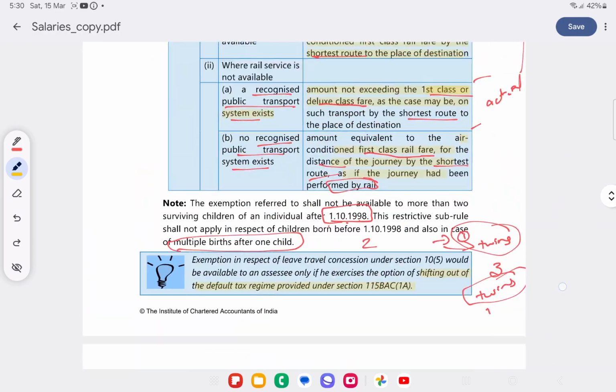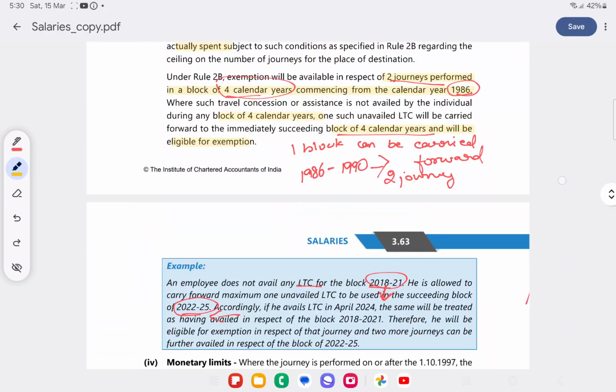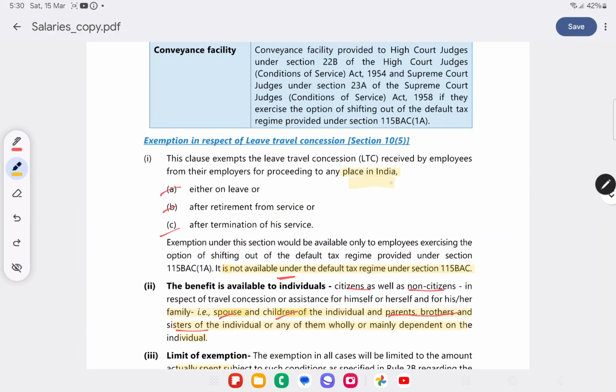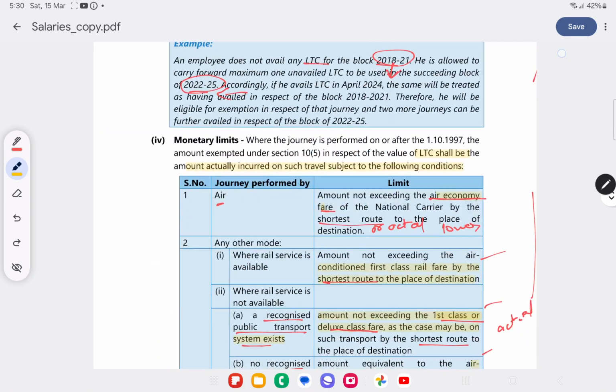This leave travel concession will only be available if it is performed in India. If the leave is performed in India, place in India. Okay, let's see a sum.